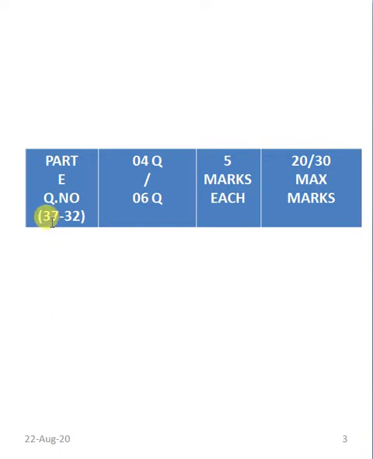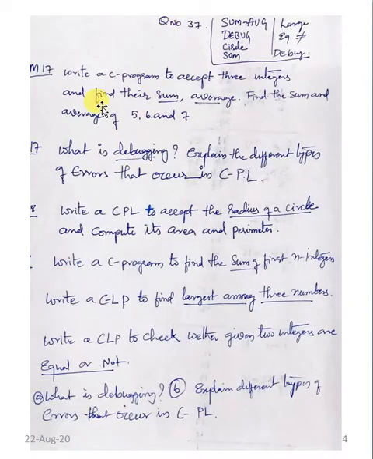Part E is from question number 32 to question number 37. There are 4 questions to answer out of 6, each having 5 marks, so the student can obtain 20 marks. In this question number 37, we see main 17, second 17, first 18, annual 18, supplementary 18, 19 annual, 19 supplementary, and 20 annual. Each question is there like this. This question number 37 is for C programming.